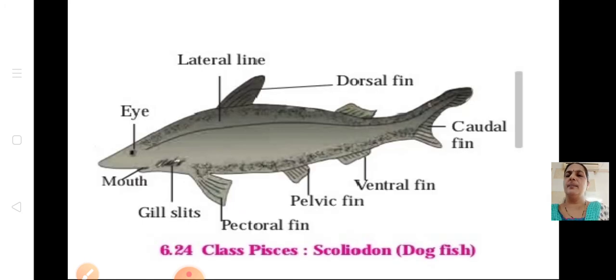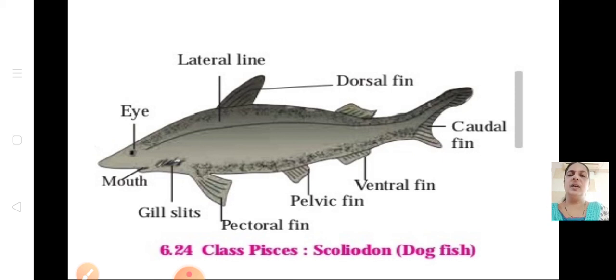You can see an example of this class, a dogfish. You can see the gill slits, eyes, dorsal fin and all these. We have this even in your practicals also. So go through this picture of the fins, ventral fin, pelvic fin, dorsal fin, and learn properly, because this is there even in our journal.